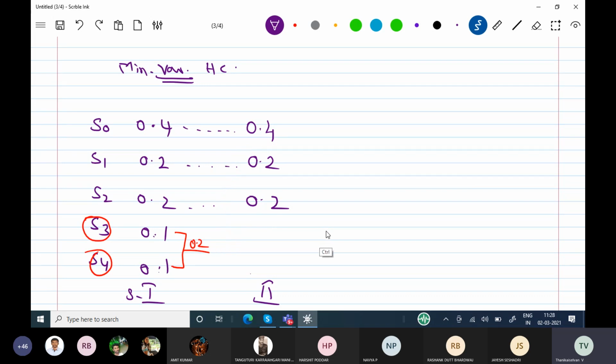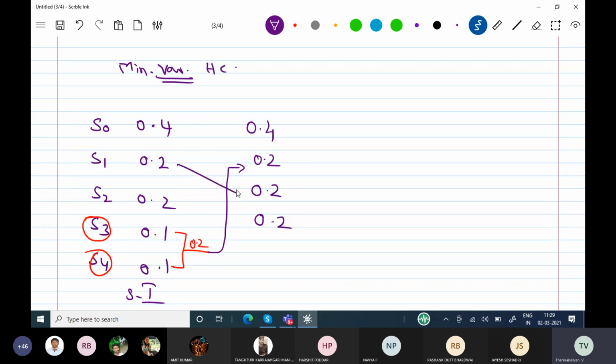Now you see what I am doing. I got this 0.2, and the 0.2 is going to be kept here. The remaining probabilities are coming down. It means I am keeping my new probability above the existing ones. These two are existing, and this one is also existing. If an existing probability is equal to the new probability, then the new probability will be kept above the existing probability. That is called the minimum variance procedure. In tomorrow's class we will be keeping it down.